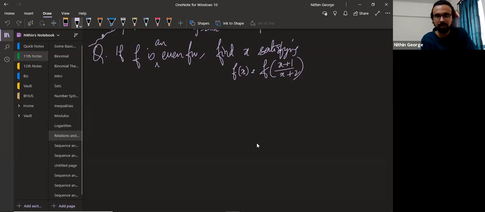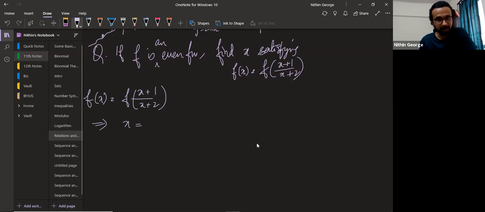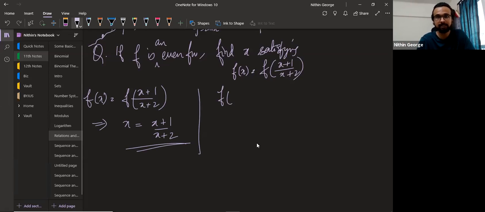Look, if x satisfies f of x equal to f of (x plus 1) by (x plus 2), then it means that either x is equal to (x plus 1) by (x plus 2). This is the part I actually wanted you to forget. This is the trick part. Then I also know that since it's an even function, f of minus x is equal to f of x.